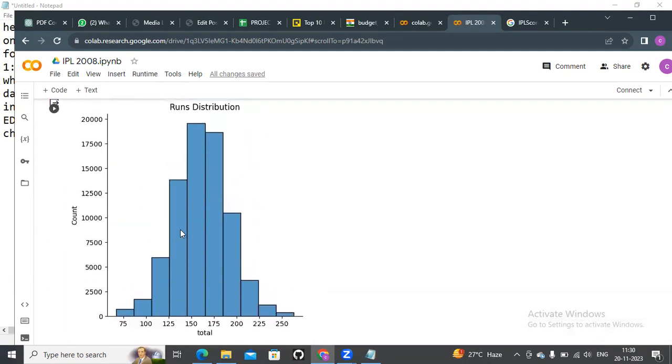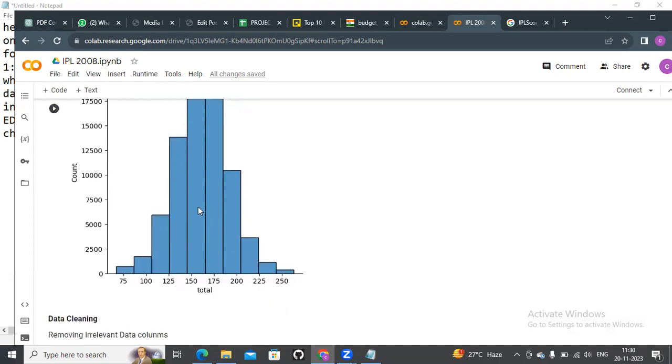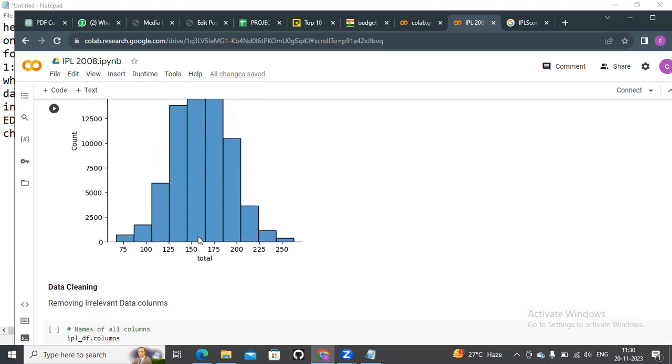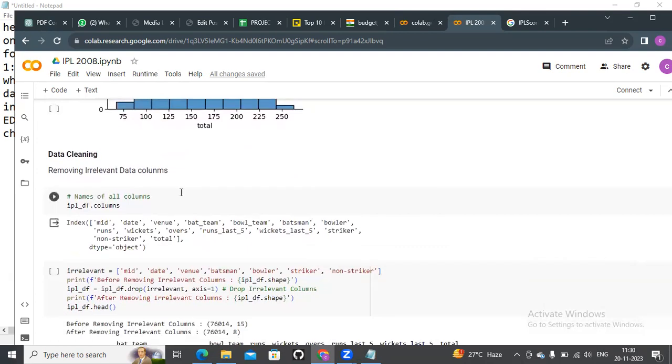The scoring ranges from about 125 to 200. Mainly the mid range is 150 to 175. Most of the matches score in the mid 150 to 175 range. Later we move on to the data cleaning process.